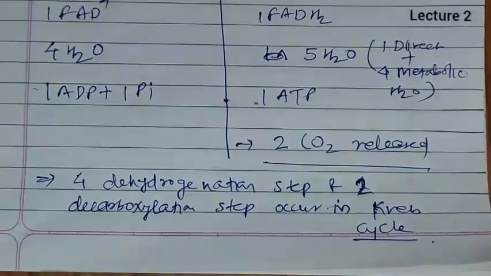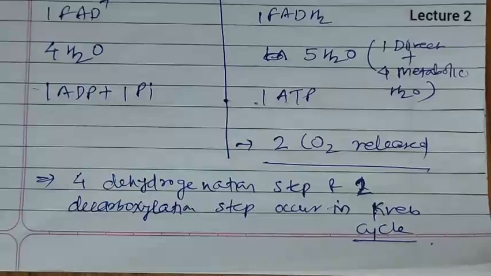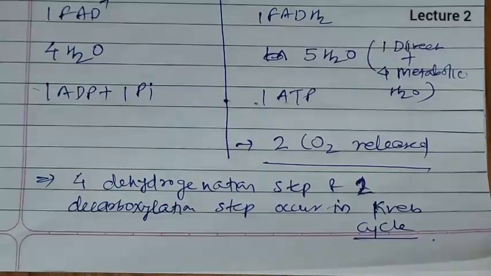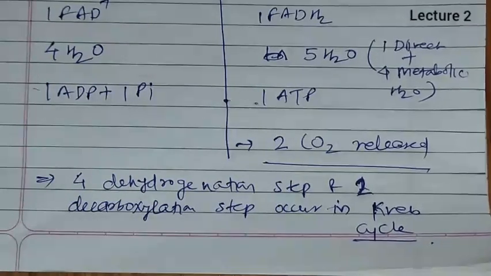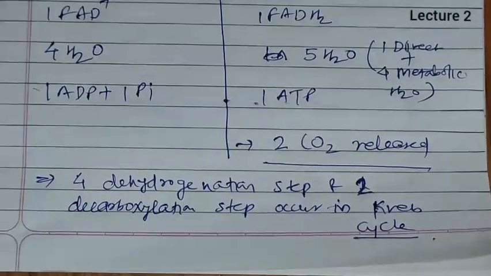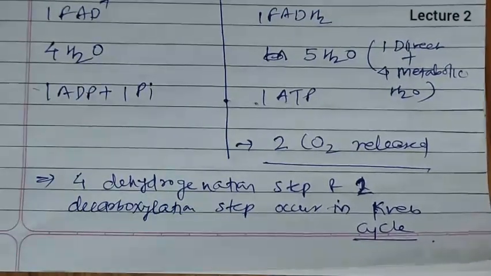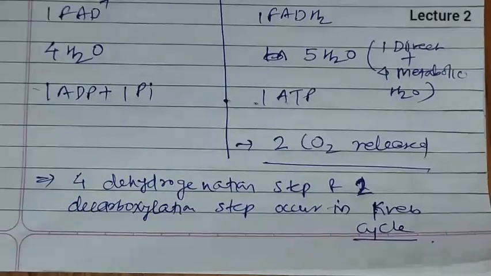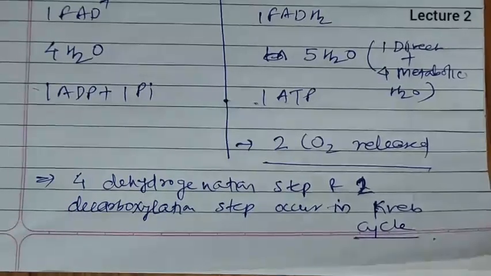Okay, that is in 1 Krebs cycle. So if we consider 2 Krebs cycles, then it becomes 8 dehydrogenation steps and 2 decarboxylation steps. So I hope, dear students, you are getting this point, how the calculation occurs.